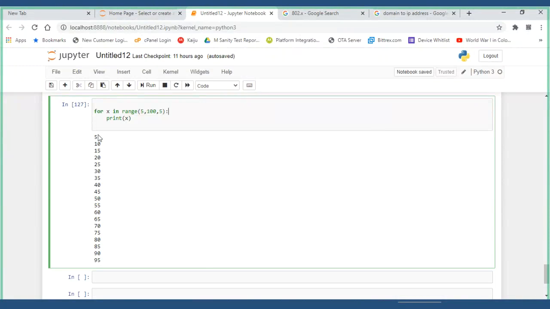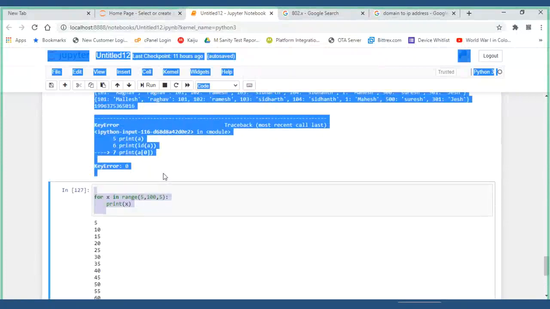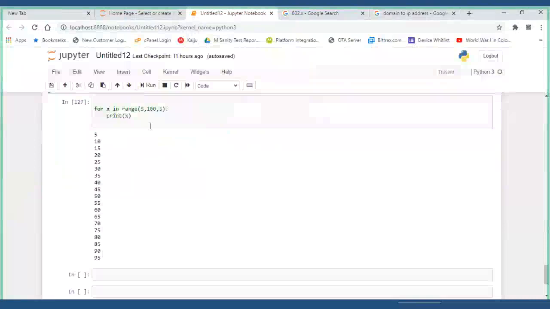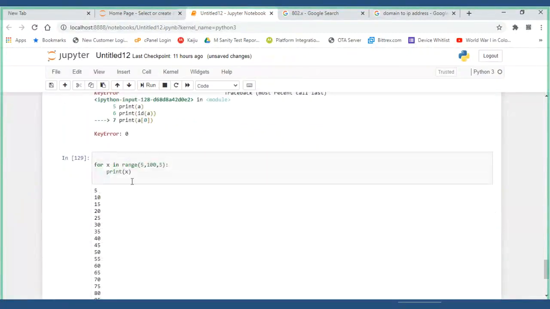This is some range of values that you are trying to access. There is no modification. Order is preserved. Any number of times you run, you will get the same order. Indexing is there. It is internally already sequenced numbers.